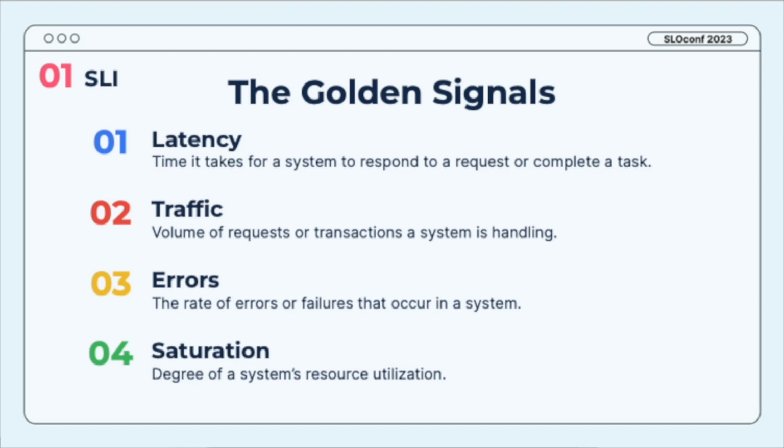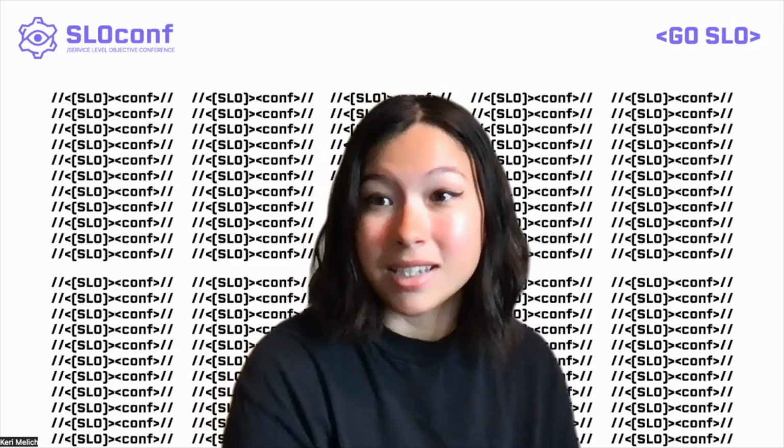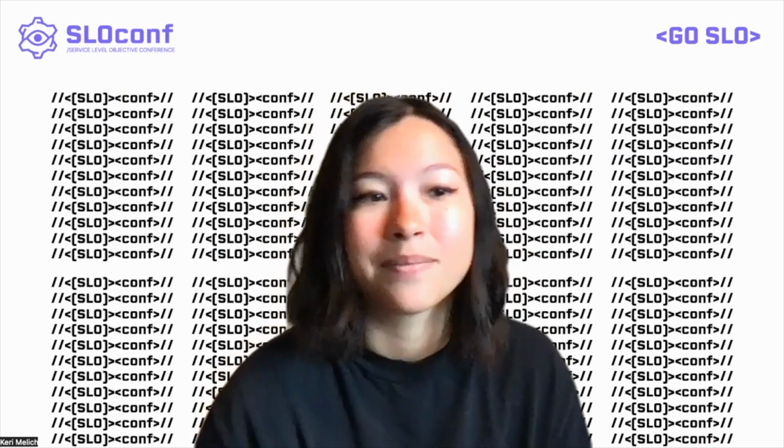There's traffic, the volume of requests or transactions a system's handling. How busy is this page? How many people are on it? Errors, the rate of errors or failures that are occurring in a system. That could be like how often this page is giving you a 404. And saturation, which is the degree of the system's resource utilization. So that could be like this system is running at 95% CPU consumption, right? That's going to severely limit what that system can process at that point if it's really high.